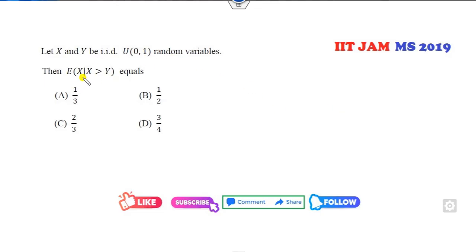Okay, look at this one. X and Y are IID and they are uniform distribution. PDF of the X is 1. PDF of Y is equal to 1. Then the expected value of this.